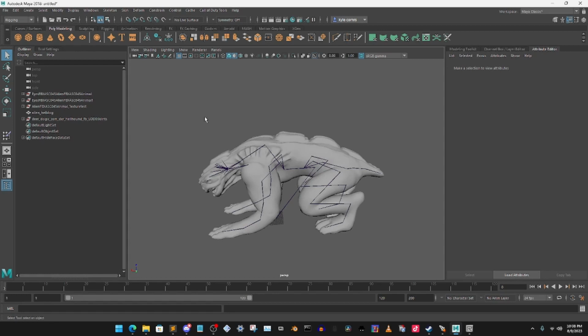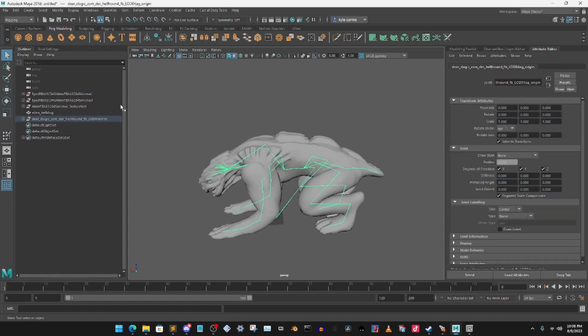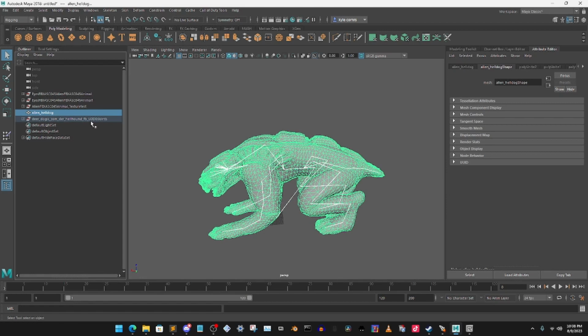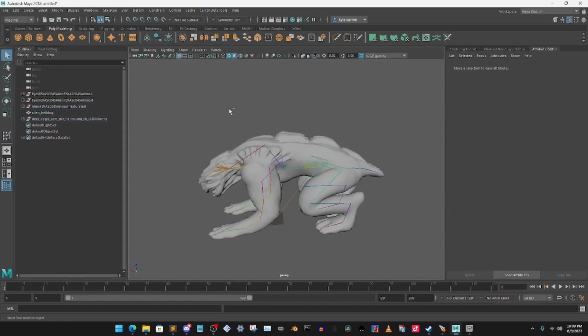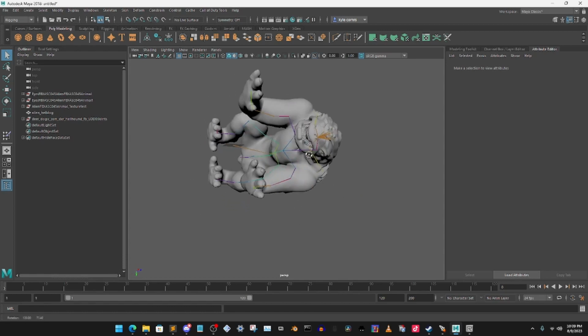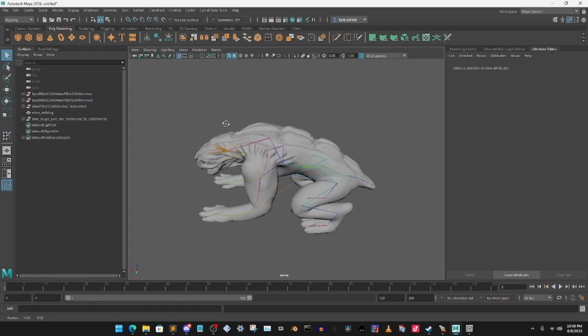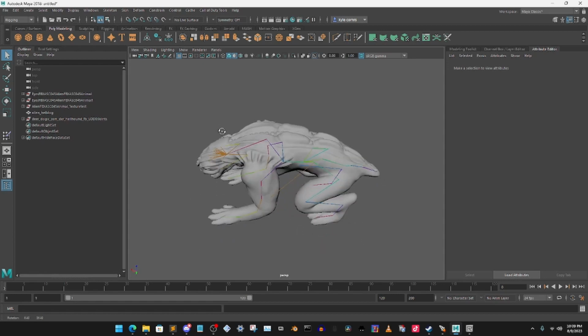What you want to do next is go ahead and highlight your bones, select your model, and then press Hurricane. Make sure you're on rig install. Go to skin, bind skin. Okay, now that will bind it to the mesh, which is the model. And as you can see, the bones have turned into color now. That means it has been fully bound. Okay, see, nice and packed, perfect.